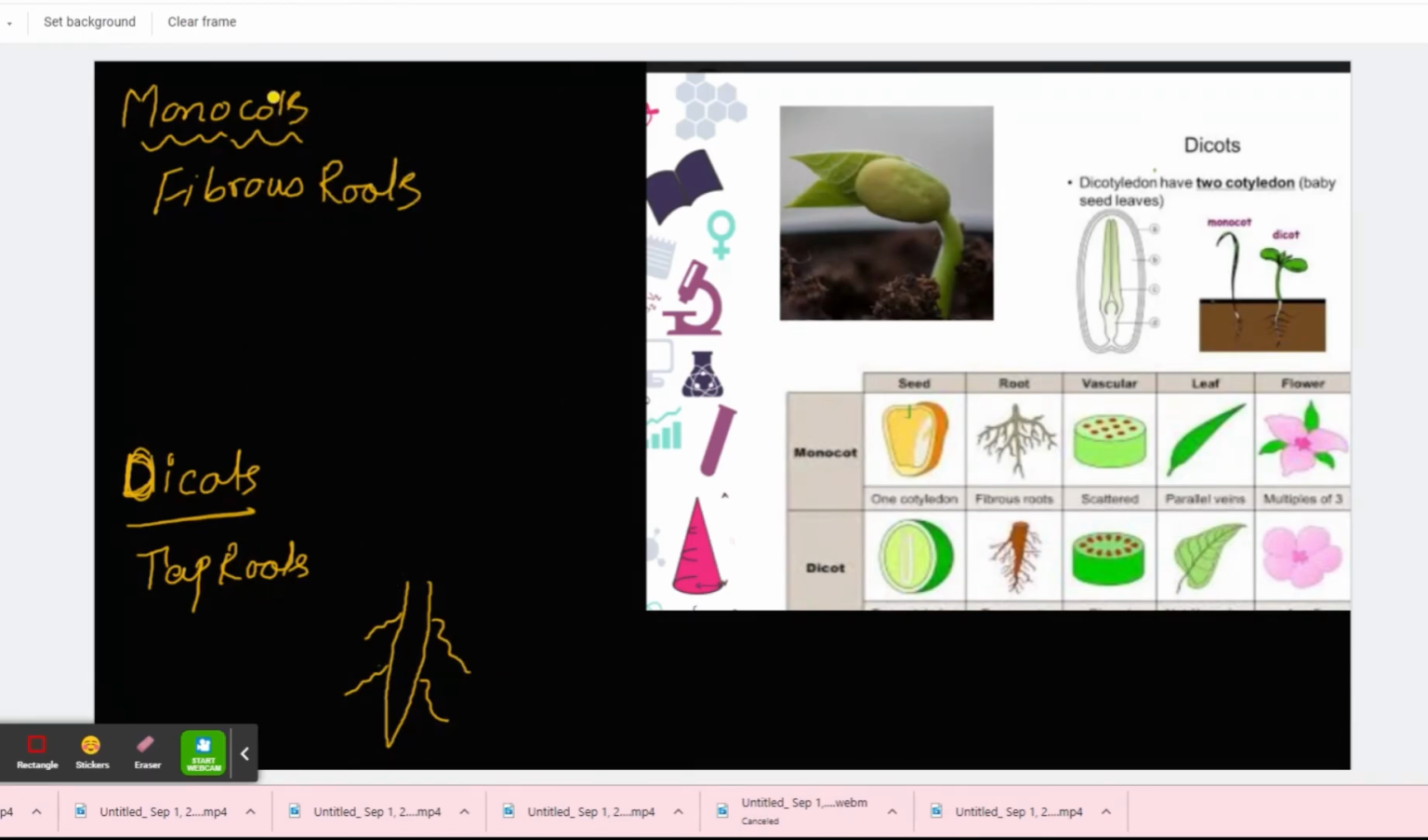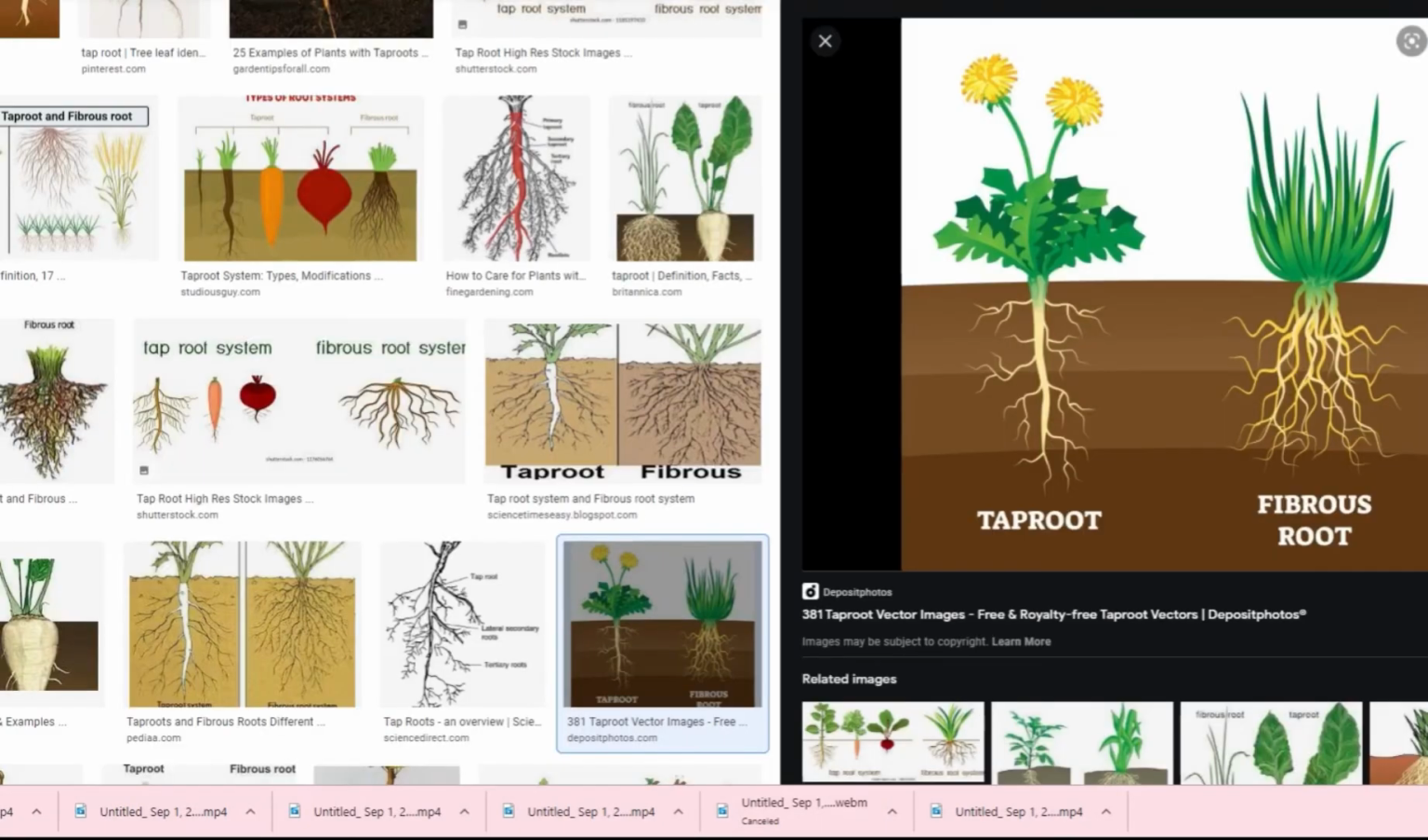Monocots are different from taproots. They don't have an overgrown root. They just have a root which is a part of the stem, and a lot of small branches coming out of it like this, and these cannot dig deep inside the soil. I think I didn't draw it well. I will show you a picture here.